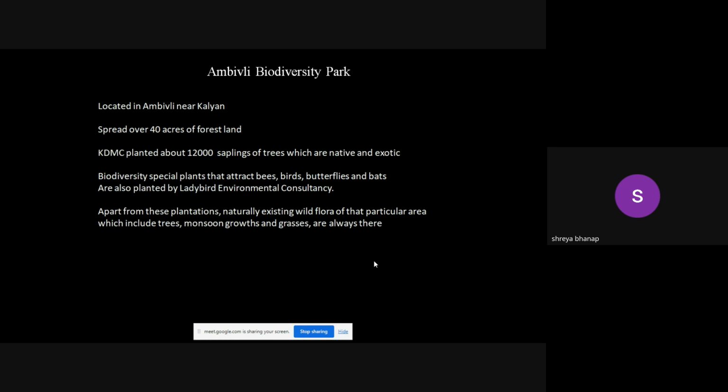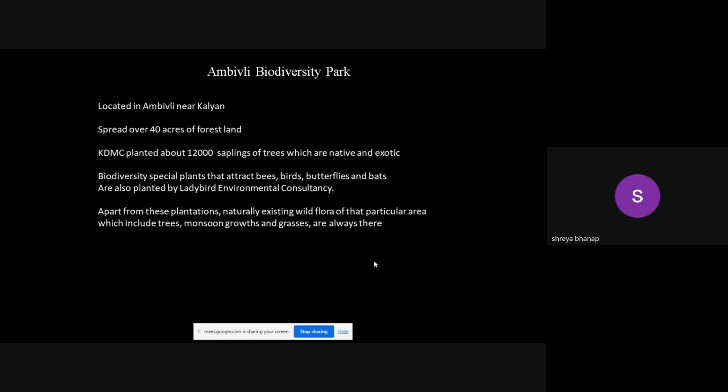Most of the species are native, but being a plantation site, some of the exotic species are also planted in that particular area. So the majority, 70 to 80% of the plantation, is of native species, like pongam oil and alstonia, and the other trees, but some exotic species are also there.